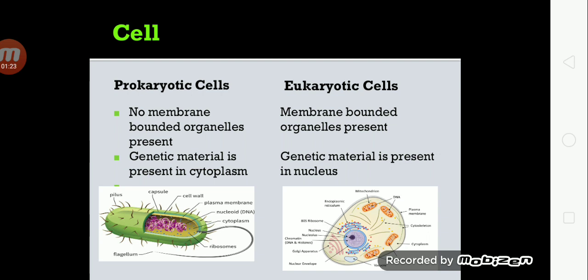There are two types of cells: prokaryotic cells and eukaryotic cells. In case of prokaryotic cells, no membrane-bounded organelle is present. But in case of eukaryotic cells, membrane-bounded organelles are present. Genetic material is present inside the cytoplasm in case of prokaryotic cells, but genetic material is present inside the nucleus in case of eukaryotic cells.